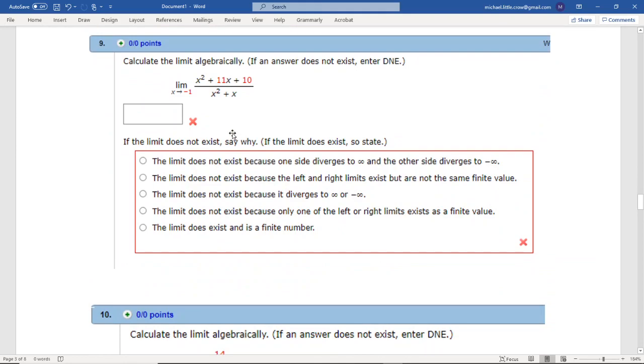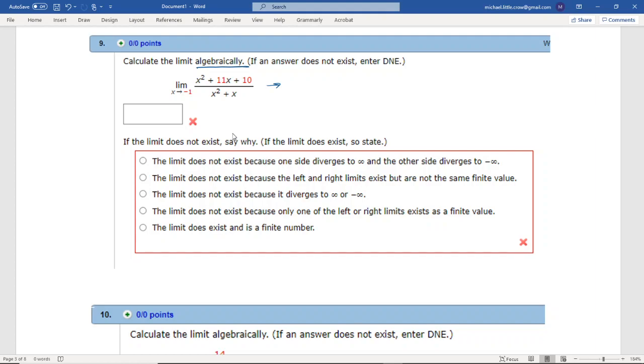Okay, 9. Calculate the limit algebraically. Again, another practice at this. So when you have 2 problems of the same type, you probably can count that something like this is going to be on your test. So what we want to do is factor. So let's go ahead and move this, because if you plug in -1, let's see.